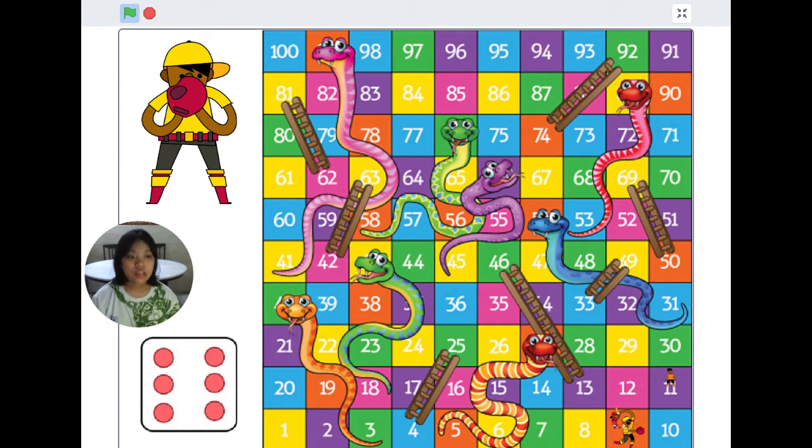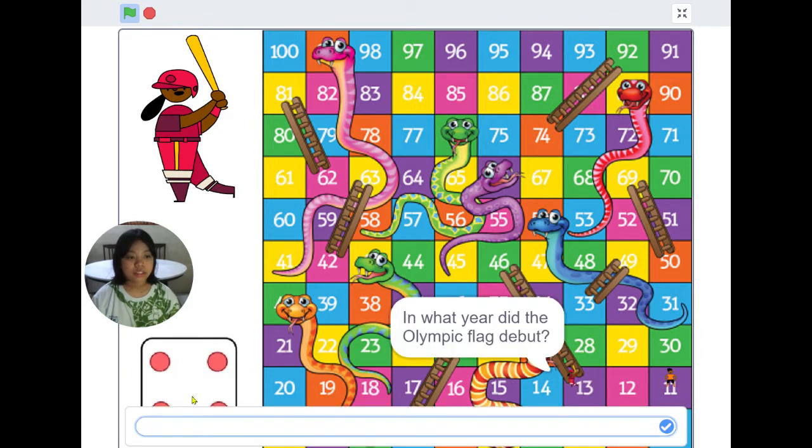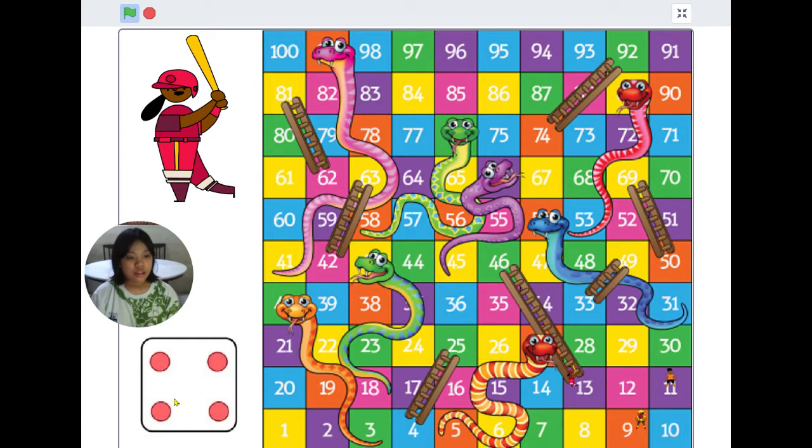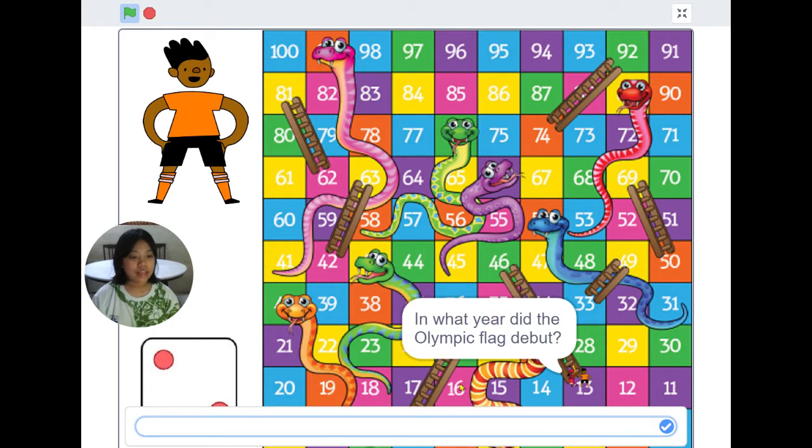Thus, instead of designing a normal snake and ladder board game, I included the feature of answering Olympic questions when the player reaches the bottom of a ladder or the head of a snake. By doing so, I could test my knowledge on Olympic Games. Next, let me show you how we can learn to play via the snake and ladder game.